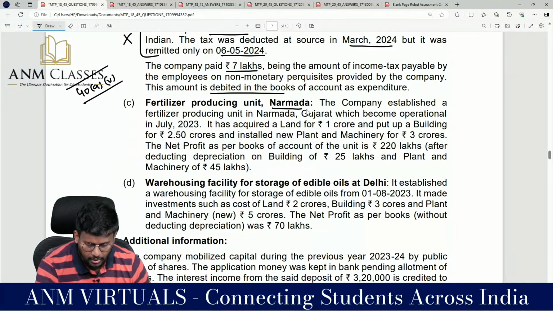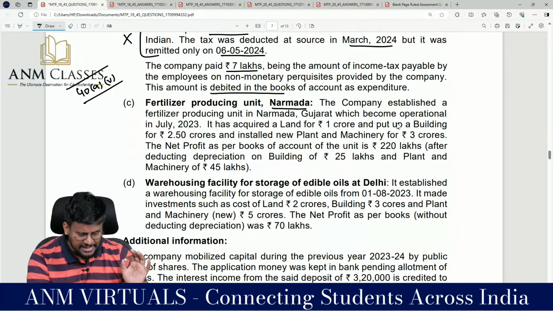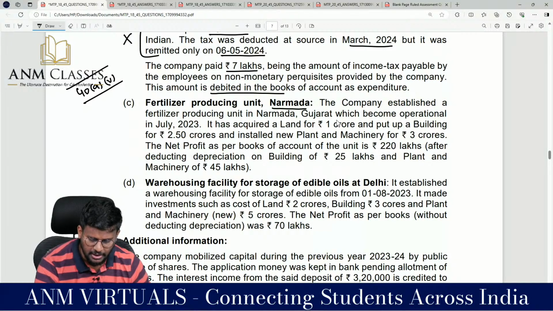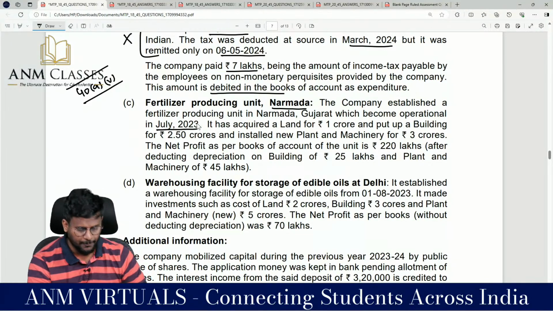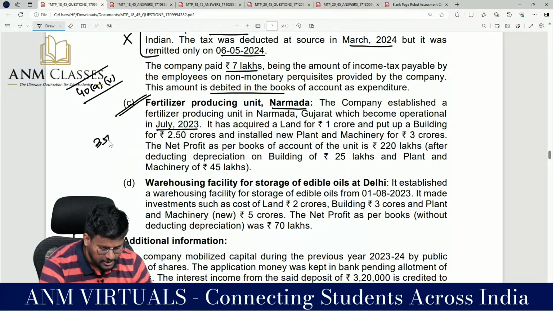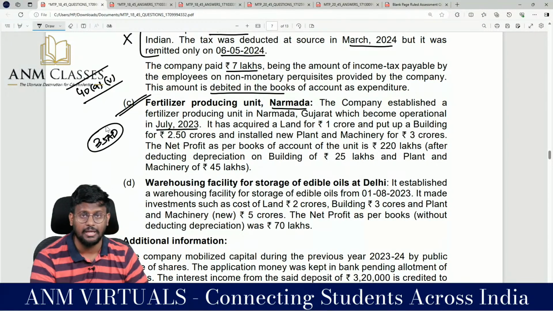Fertilizer producing unit, Narmada. The company established a fertilizer producing unit in Narmada, Gujarat, which became operational in July 2023. We know that a fertilizer plant is a specified business under section 35AD.